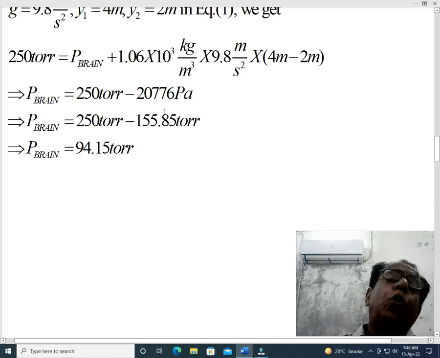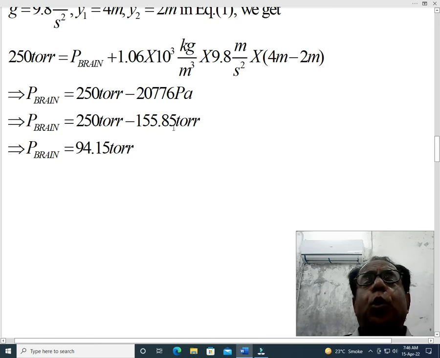So dear students, here we have converted Pascal into torr. So the result has become 250 torr minus 155.85 torr. This implies that P brain alternatively becomes equal to 94.15 torr.